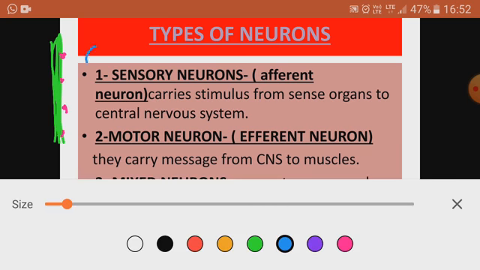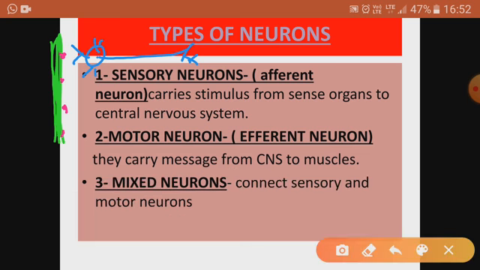Now the first type of neuron, that is the sensory neuron, will sense the stimulus and pass it through another neuron which is present nearby. This is the other neuron, and you are aware that the gap between two neurons is known as synapse. Every neuron is attached with another neuron, and there is a gap between them. That connection or junction is known as synapse, and synapse is very important to transmit the nerve impulse.